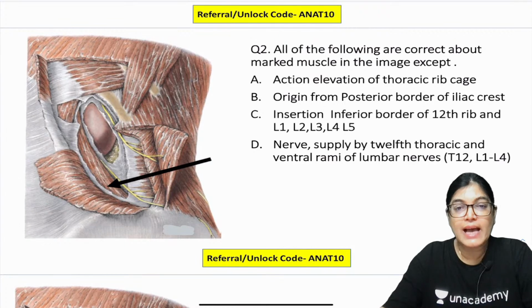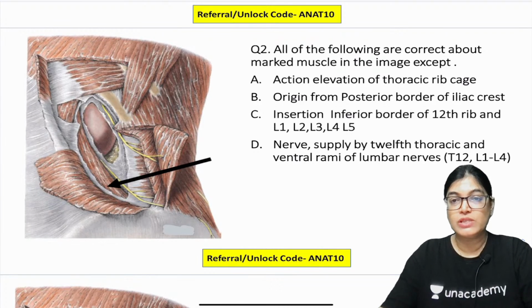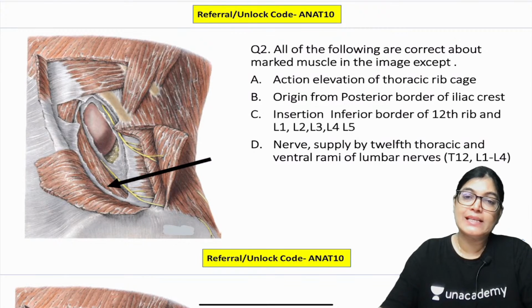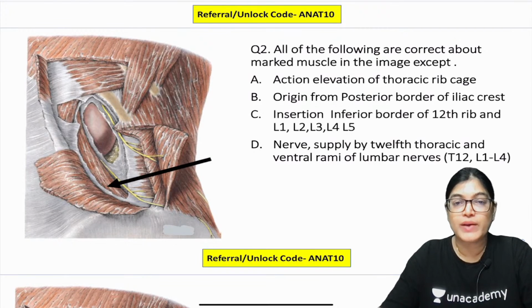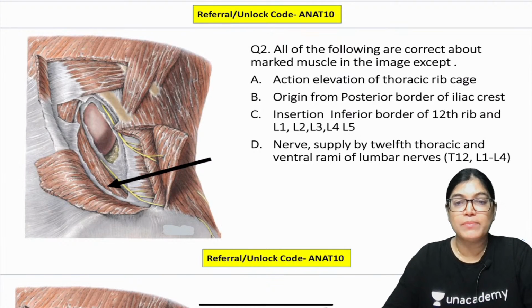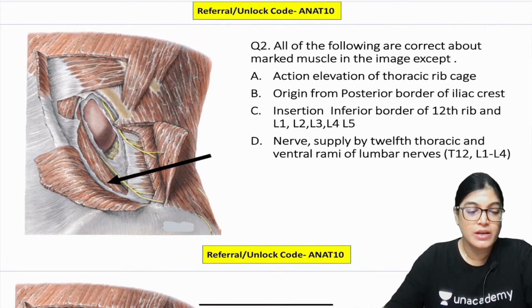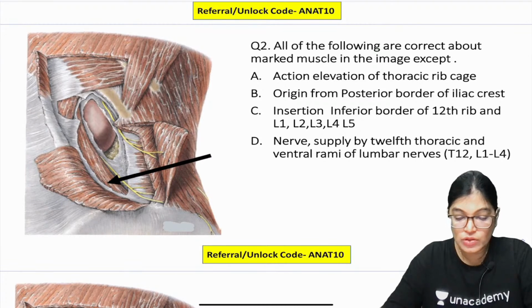Option A: action of this marked muscle is elevation of the thoracic rib cage. B: origin from the posterior border of the iliac crest. C: insertion into the inferior border of the 12th rib and L1, L2, L3, L4 and L5. And D: nerve supply is by the 12th thoracic and the ventral rami of lumbar nerves. According to you, which is the incorrect one?